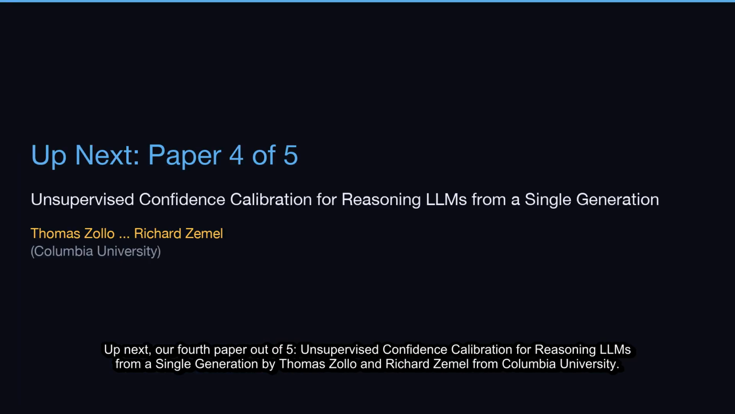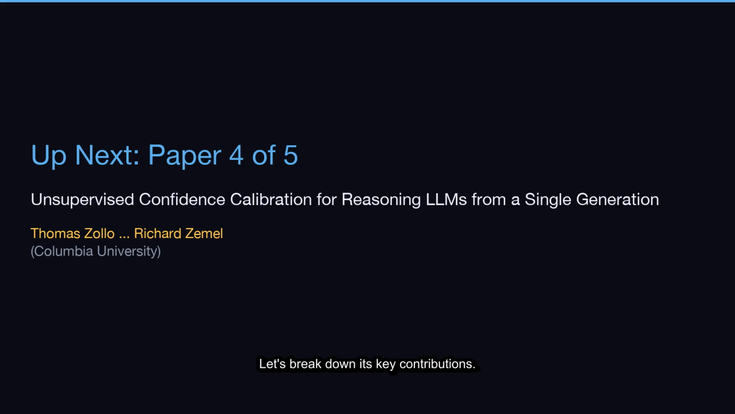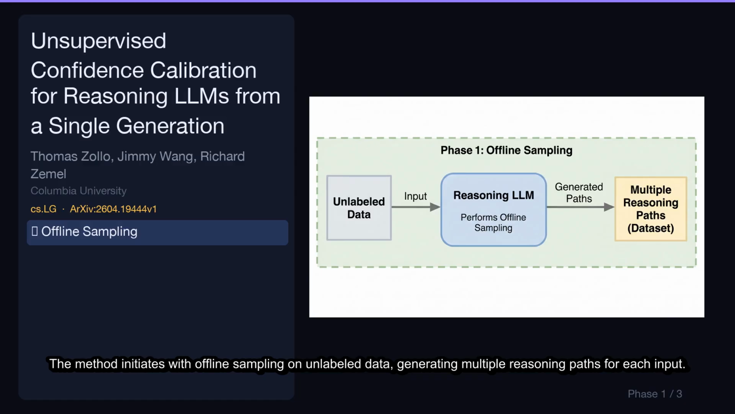Up next, our fourth paper out of 5, Unsupervised Confidence Calibration for Reasoning LLMs from a Single Generation by Thomas Zollo and Richard Zemel from Columbia University. Let's break down its key contributions. The method initiates with offline sampling on unlabeled data, generating multiple reasoning paths for each input. This foundational step is crucial for creating a rich dataset without requiring expensive human annotations.